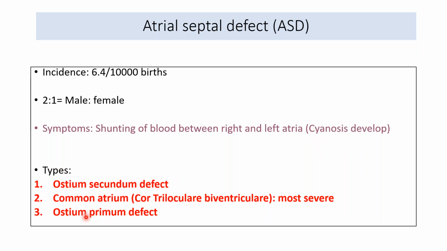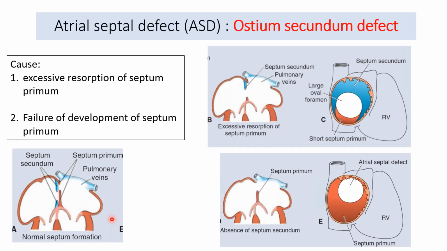These are the three common types of atrial septal defect. The first is the ostium secundum defect. The second is the most severe form, the cor triloculare biventriculare, in which you have a common atrium: there is no septum primum and no septum secundum. The third is the ostium primum defect. Now we'll learn these defects in detail. The first type is the ostium secundum type of atrial septal defect.